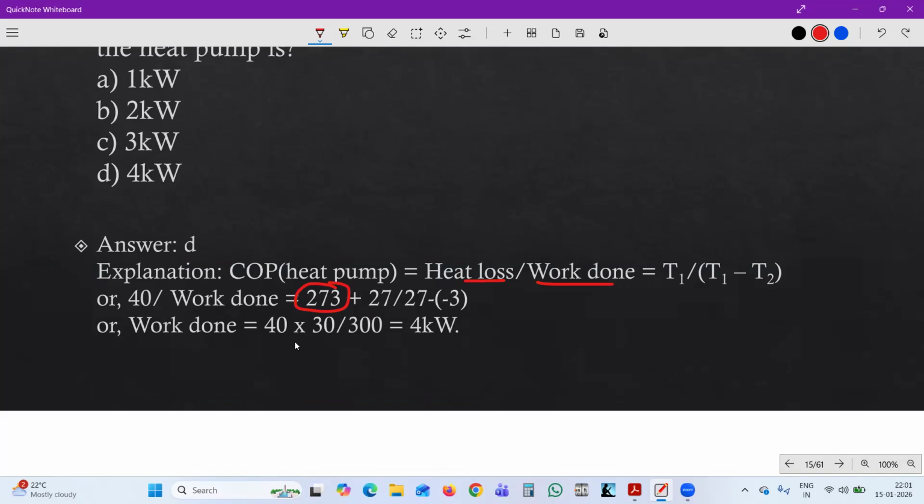So the total answer will be 30 divided by 300 multiplied by 40. The work done is here. It will go to the bottom and come to this side. 30 divided by 300 times 40 equals 4 kilowatt.